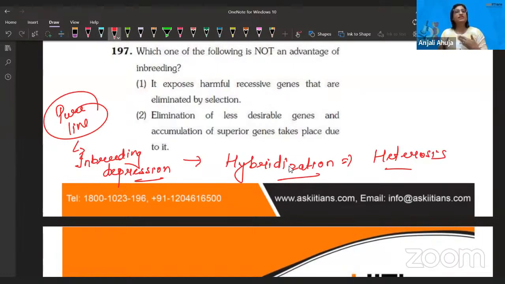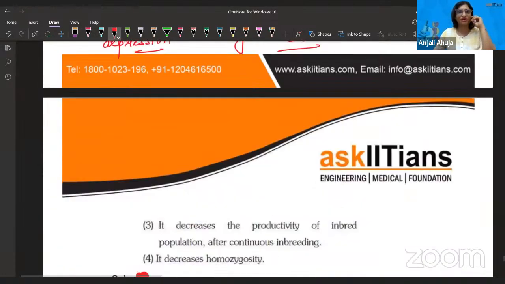So now let's read the options, if you did understand the thing that I'm telling. First: it exposes harmful recessive genes that are eliminated by selection. Definitely, why not? It can happen, but we are going for which of the following is not an advantage. Elimination of less desirable gene and accumulation of superior gene take place due to it. No, it's not an advantage of inbreeding. It's saying the opposite, which means it is not the statement.